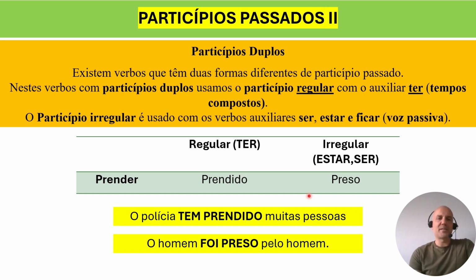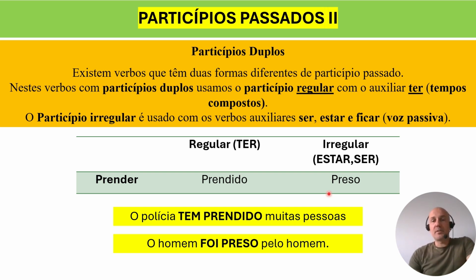So now you're probably asking yourself, okay, I have here the verb prender with two past participles, prendido and preso. So how do I know if I have to use prendido or preso? And what I'm going to tell you now is precisely what we will practice in the following lesson, which, by the way, is the last lesson in terms of grammar.